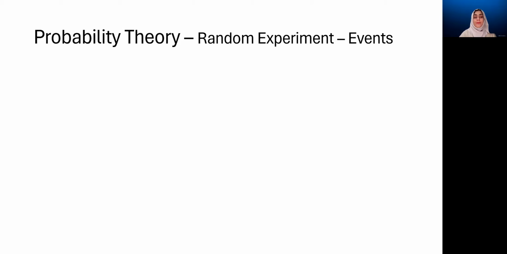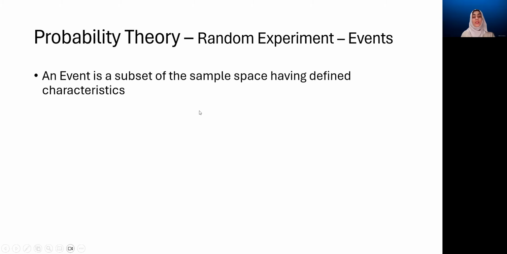Now, an event is defined as the subset of the sample space which has certain defined characteristics. For example, I might be looking at the clock and all the possible outcomes are all the possible times that I can read from the clock. This makes up the sample space, and each of the possible readings that I can get from the clock forms one simple event. The collection of the simple events is the sample space. Now, I might only be interested in an event that the time is beyond 4 o'clock in the evening. So all the other times which do not satisfy this criteria are part of the sample space, but they're not part of this event that I'm interested in.